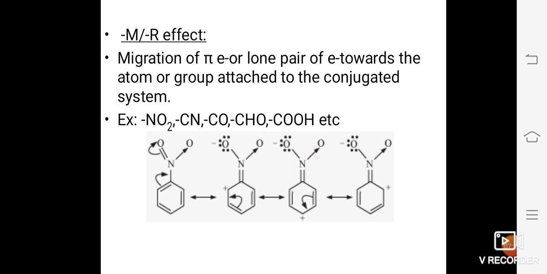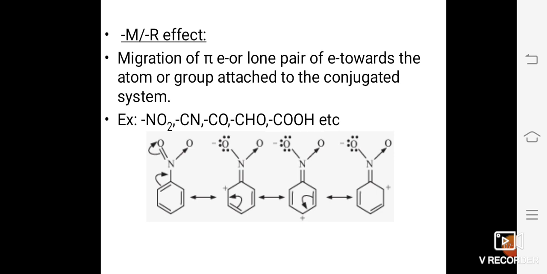So in this case, we find the excess of electrons that is present in the form of pi bond from the benzene ring moves towards the atom that is attached to the benzene molecule.